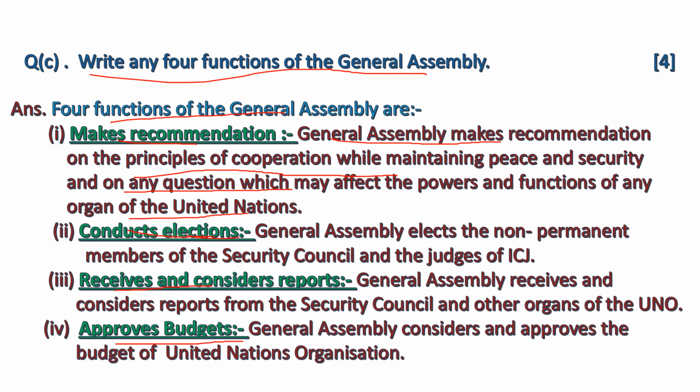Conducts elections. General Assembly elects the non-permanent members of the Security Council and the judges of the International Court of Justice. Receives and considers reports. General Assembly receives and considers reports from the Security Council and other organs of the UNO. Then approves budget. General Assembly considers and approves the budget of the United Nations Organization.